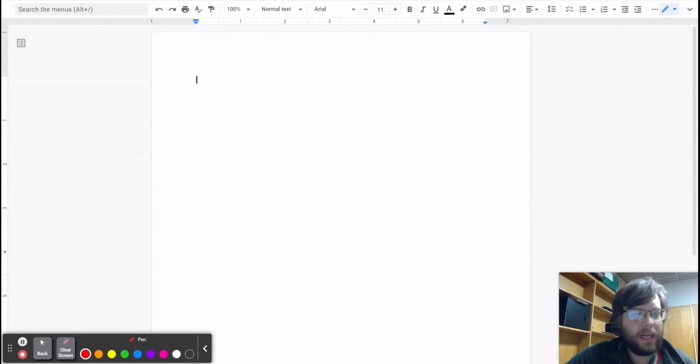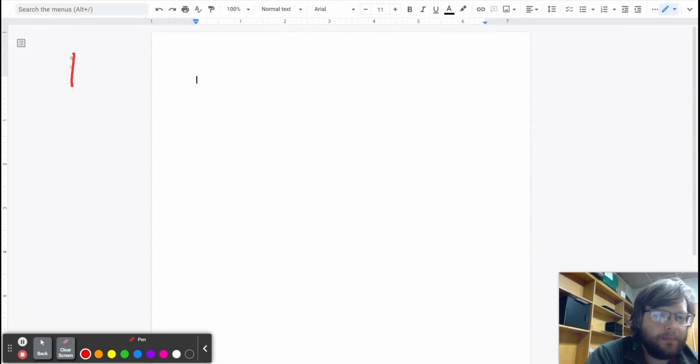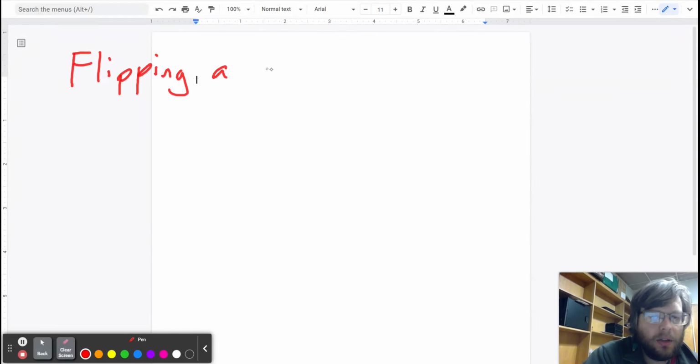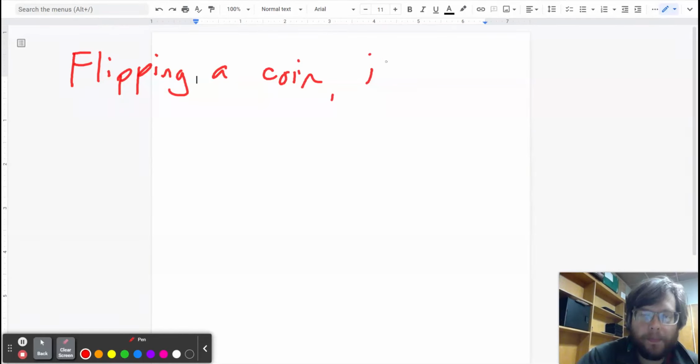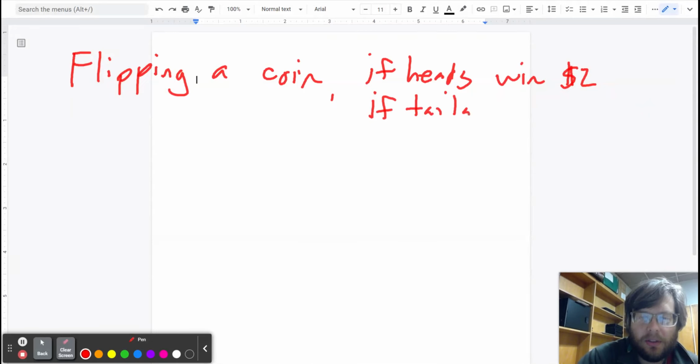So let's look at a game of flipping a coin. Let's pretend it's fair. Let's say that if it is heads, then you'll get $2, and if it is tails, you have to pay $1. So this is a pretty sweet deal for you. If heads, win $2. If tails, lose $1.